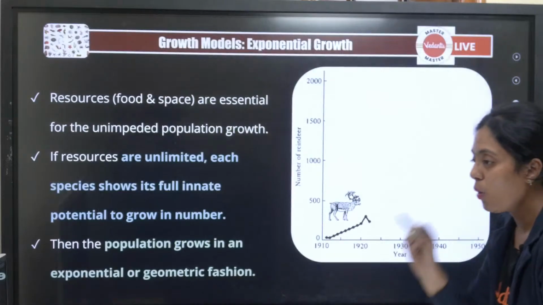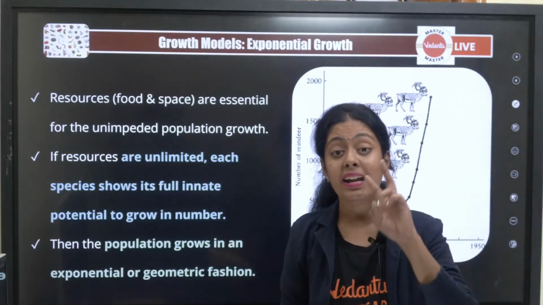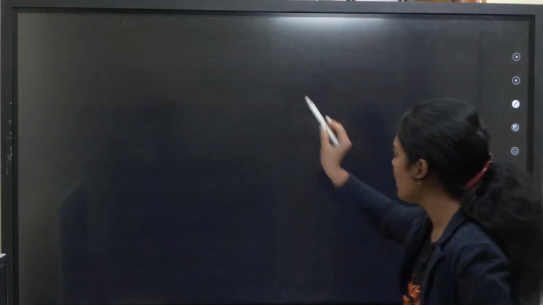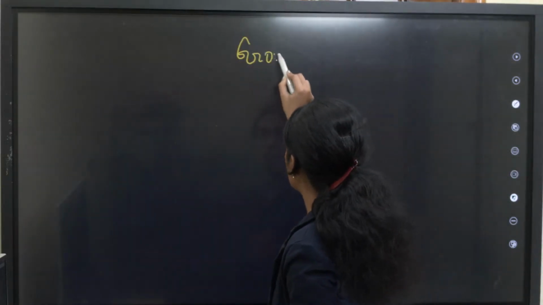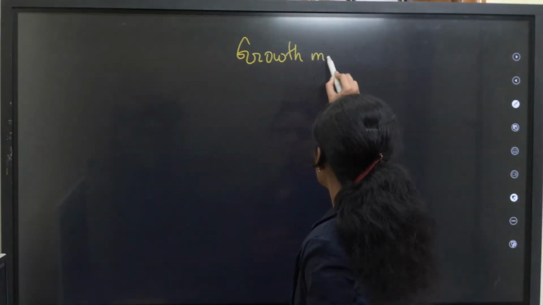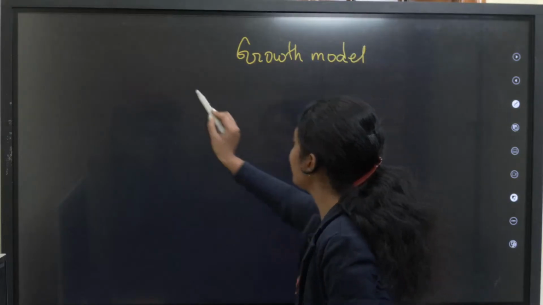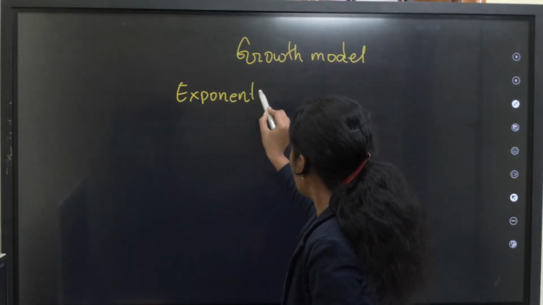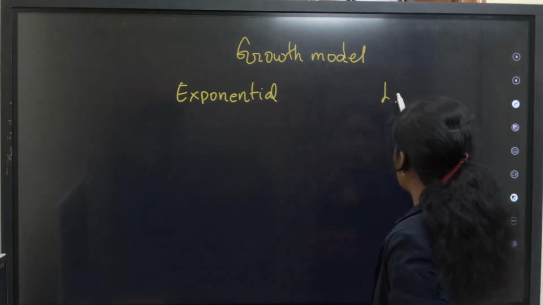Yes. Now growth models. There are two types of growth models. Okay, so can anyone tell me what are the two types of growth models? One is exponential, okay, another one is logistic.